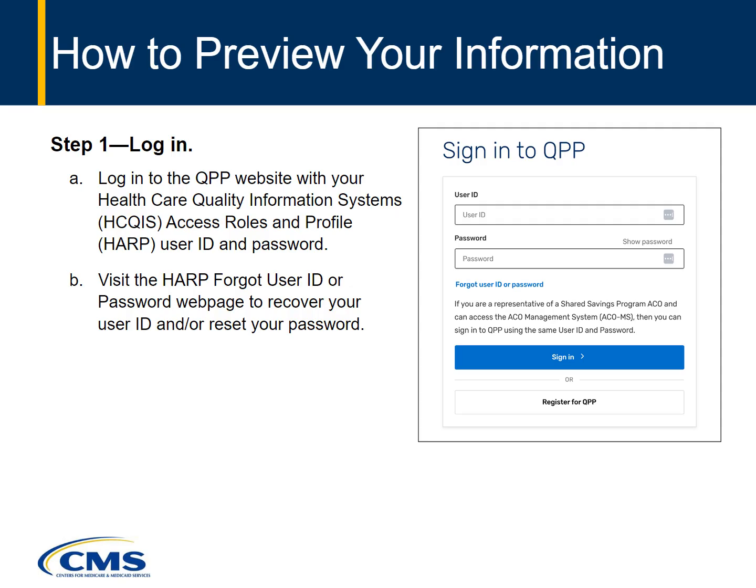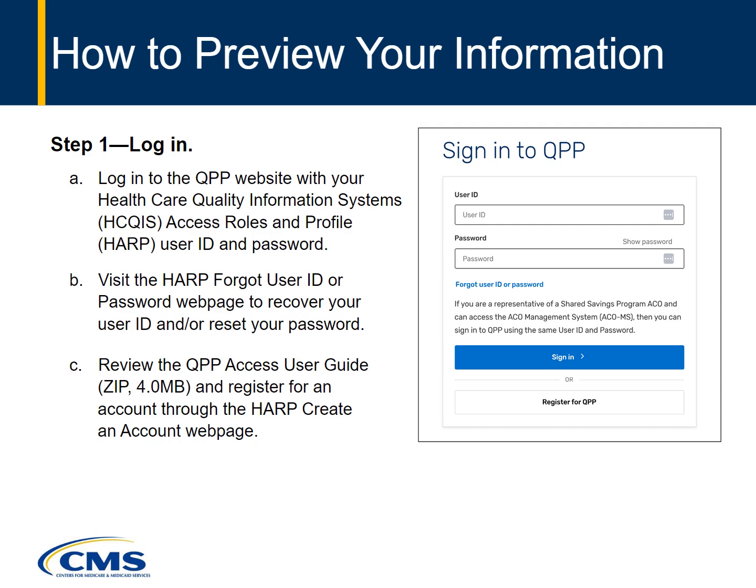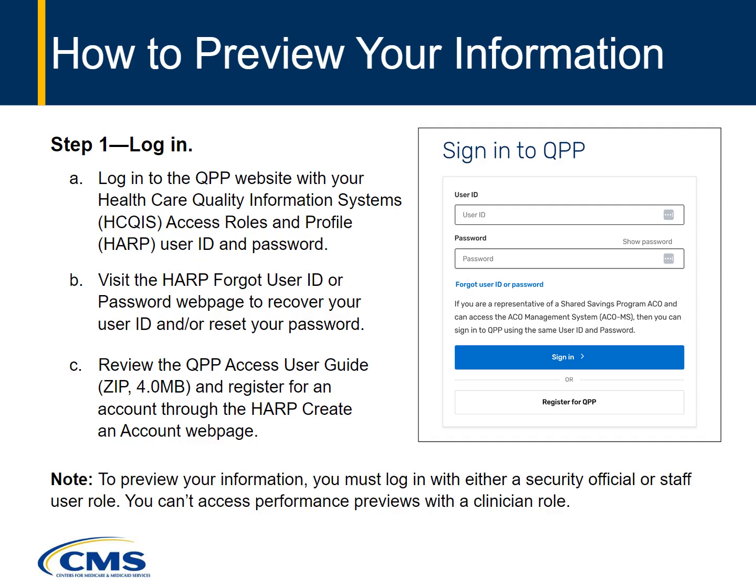If you don't have an active HARP account, review the QPP Access User Guide and register for one through the HARP Create an Account webpage. Note that to preview your information, you must log in with either a security official or staff user role. You can't access performance previews with a clinician role.